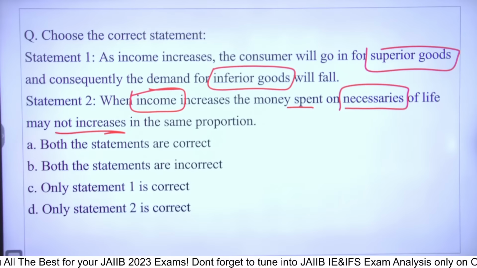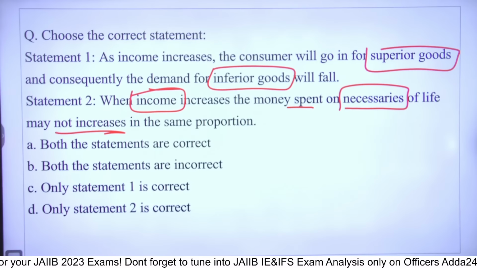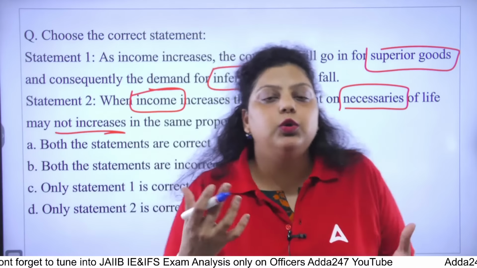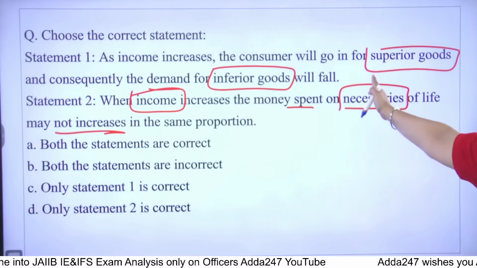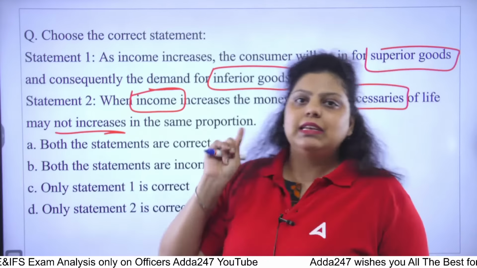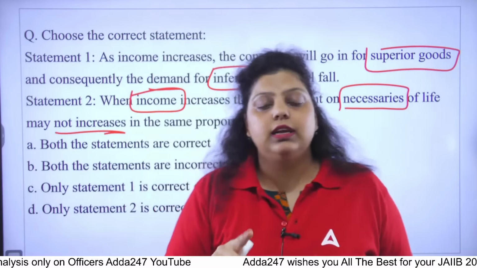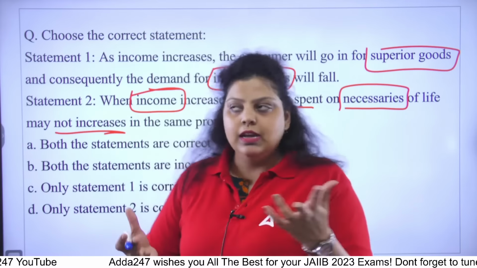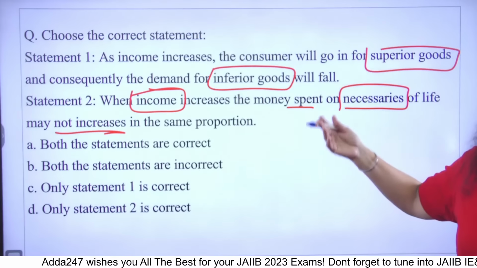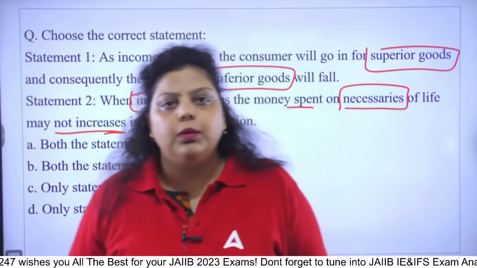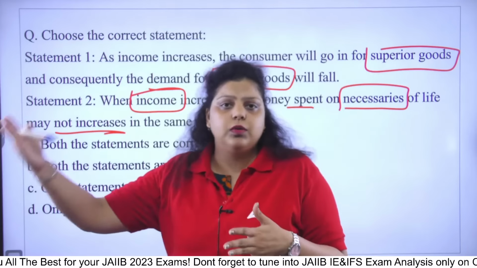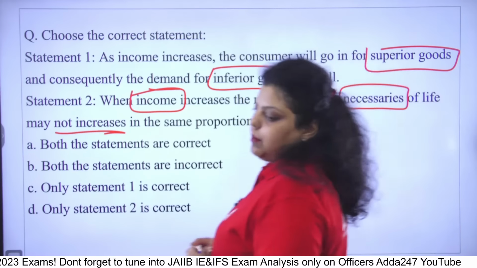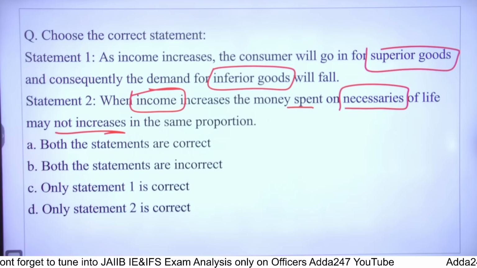So first of all, superior goods are those goods which have what? Superior goods are those goods, we can say, a kind of product that you use when you have more income. It means better quality goods. Inferior goods are those goods which have a negative relation with income. If your income increases, the demand for inferior goods reduces because these are the cheap products. As if I belong to the BPL family, I will be using the product that, let's say, the fair price shop government is providing. But if I started earning, I get out from the below poverty line condition, I will be purchasing the better quality product. So the first statement is totally true.